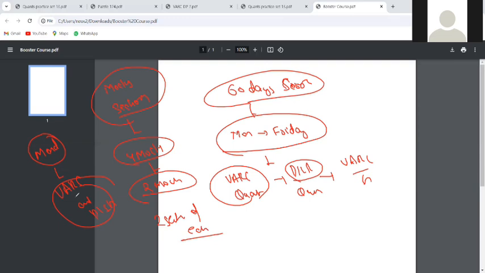You all know CAT is all about strategy and selection. When I say strategy, it is what approach to proceed with after seeing the paper, and selection is which question or set I have to do first, whether it's VARC, DILR or comprehension.